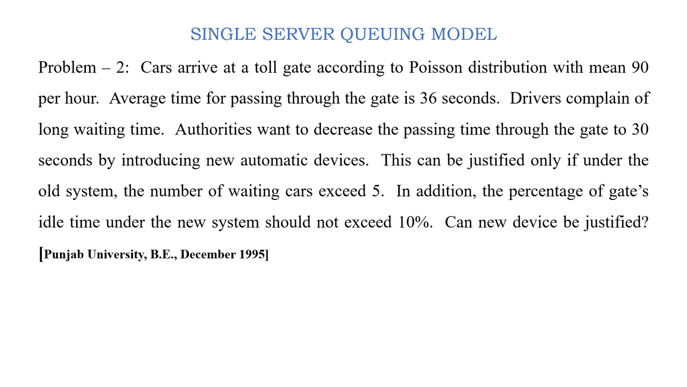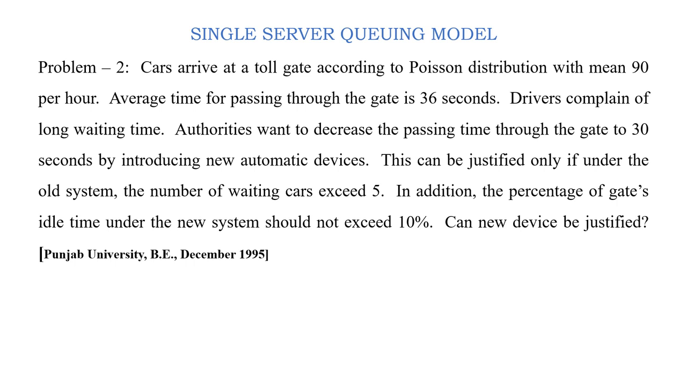Drivers complain of long waiting time. That is the problem. Authorities want to decrease the passing time through the gate to 30 seconds. So instead of 36 per each customer, the authorities want to decrease 6 seconds of waiting time by introducing new automatic devices.